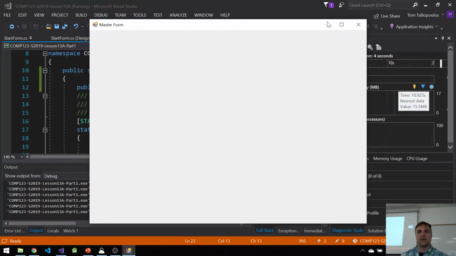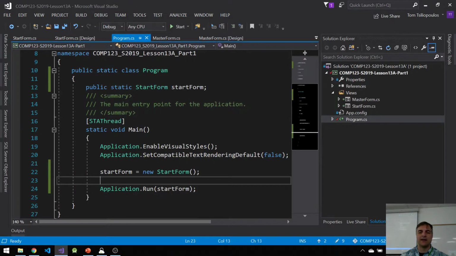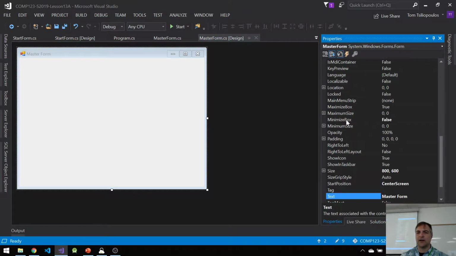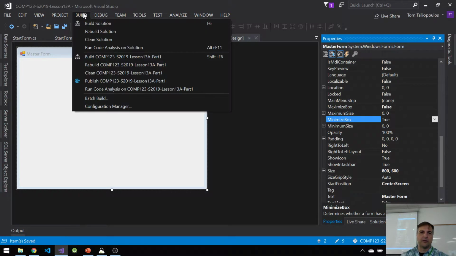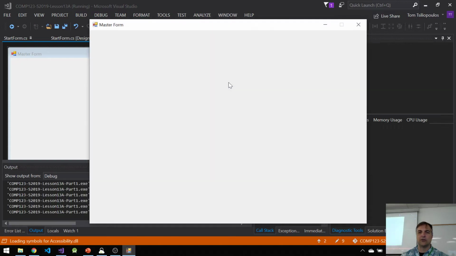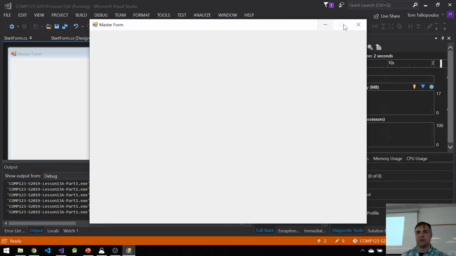Oh, I got the minimize button, not the maximize button. Let's fix that. Remember what I have to do now. This is the test. Here's my master form. In my properties, I got the wrong button. Instead of the maximize button being false, I did the minimize button as false. I want that as true. Save it, and then rebuild my project. Now I should start my solution, and I should have my minimize button, but not my maximize button. We're all good to go.